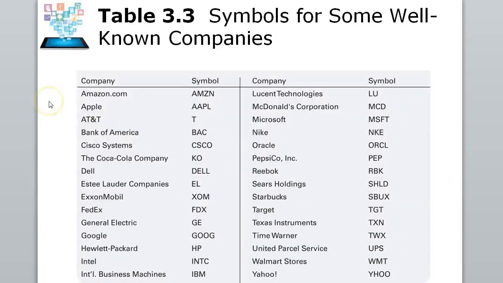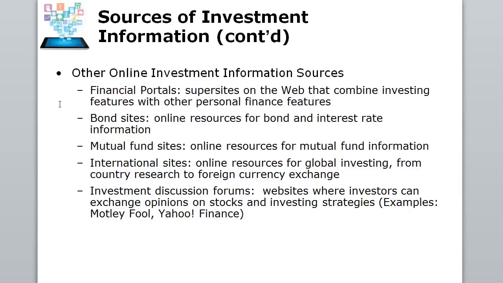These are now all publicly traded stocks, and they also have a stock symbol. So it's important to know the stock symbol so you can easily get the price and company information for the stock. Now, of course, there are other sites you can go to for investment information. There are plenty of mutual fund sites, bond sites, international sites, and investment forums. These are all easily looked up.